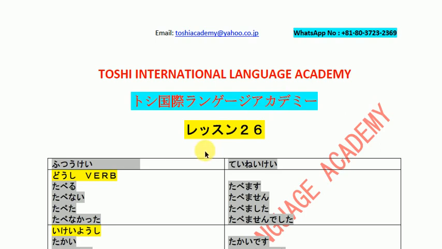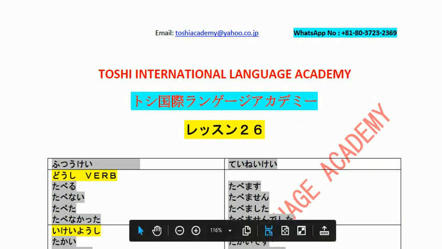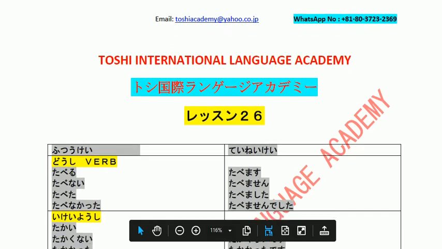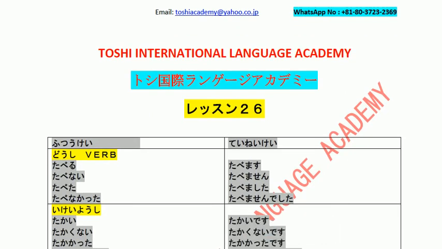Today we are going to study lesson 26, one of the easiest lessons. We're going to start today. It's the N4 class, the first class of N4. The lessons start from 26; lessons 1 to 25 of Minna no Nihongo were for N5 level. Now today it's lesson 26.